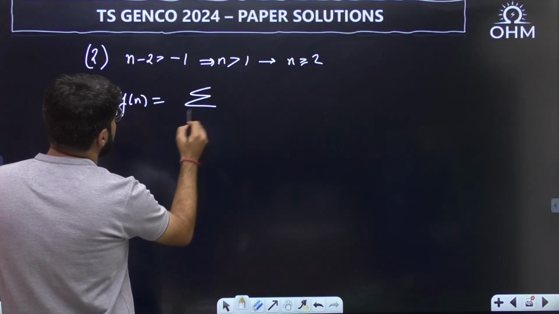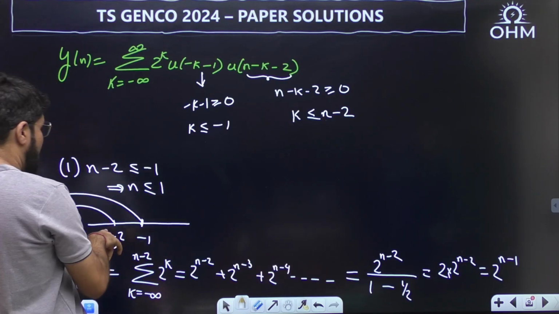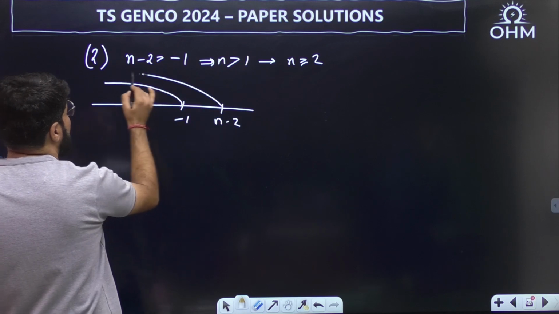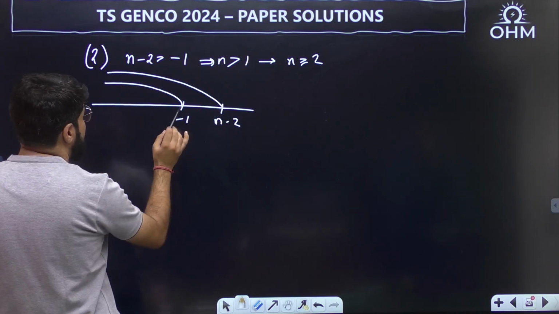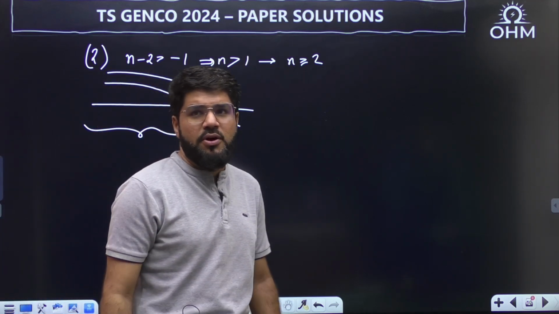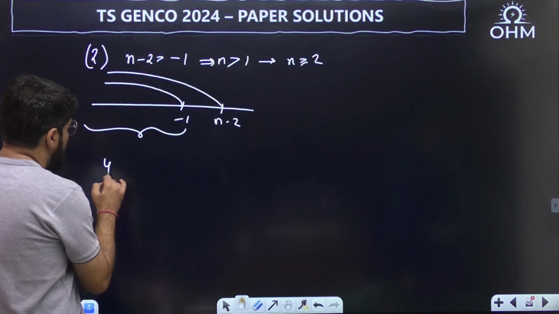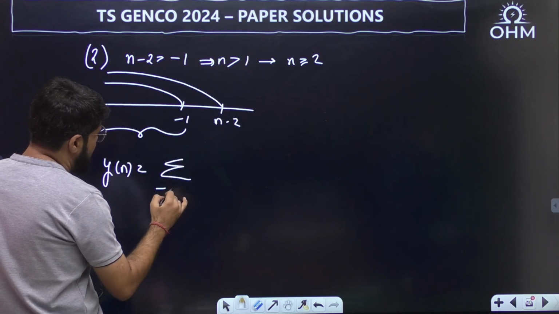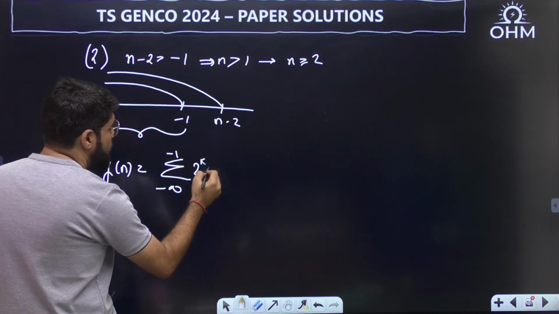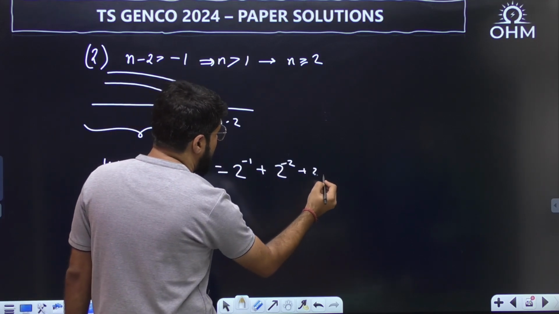The output will be a summation. This time, on the number line, n minus 2 is greater than minus 1. My k runs from minus infinity to minus 1 and from minus infinity to n minus 2. What is the common limit? This time k should be up to minus 1, because if it is less than minus 1, it is automatically less than n minus 2, the smaller of the two numbers. So y[n] is the summation from minus infinity, but here I will stop at minus 1. K should be less than or equal to minus 1, of 2 power k. So start with 2 power minus 1, go down to minus infinity: 2 power minus 2, 2 power minus 3.